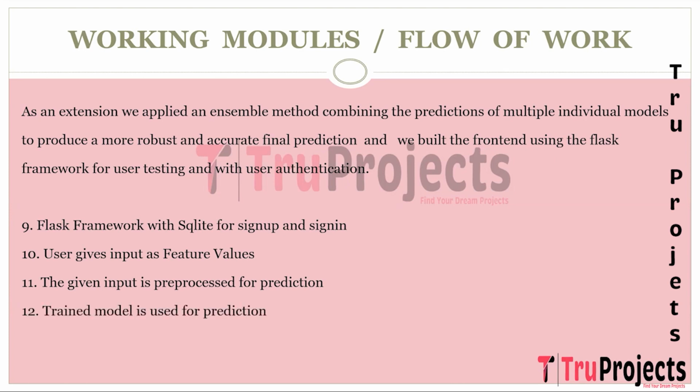Coming to the next step, which is the trained model is used for prediction. The pre-processed input is then used as an input to the trained machine learning or deep learning model for mortality prediction. The last step is the final outcome is displayed through the frontend. The prediction outcome, which is the estimated risk of mortality, is displayed to the user through the Flask frontend, allowing them to make informed decisions based on the model's assessment.